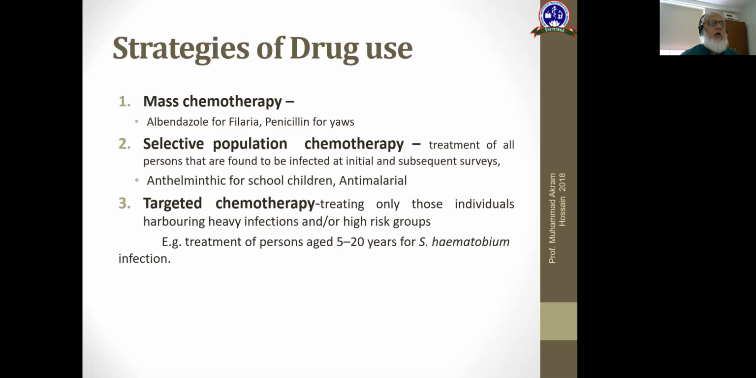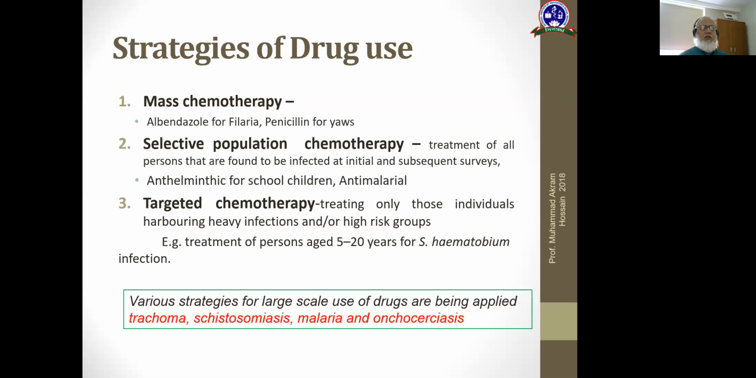Strategy of drug use: mass chemotherapy, used in albendazole for filaria, penicillin for yaws. Selective population therapy: treatment of all persons that are found to be infected at initial and subsequent survey. For example, in our country, anti-helminthics are used for school-going children. Targeted chemotherapy: treating only those individuals harboring heavy infections or high-risk groups, such as treatment of persons aged 5 to 20 years for Schistosoma haematobium infection. So there are three types of chemotherapy: mass chemotherapy for all, selective only for those found to be infected at initial and subsequent survey, and targeted chemotherapy.